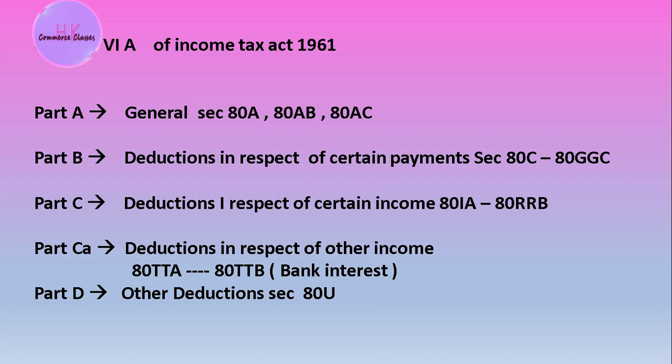Deductions in respect of other income are 80TTA, 80TTB. These deductions can be easily obtained on bank interest, but 80TTB is only for senior citizens, whereas 80TTA is for individuals. Other deductions, part D, are suitable for any type of disability or disease.